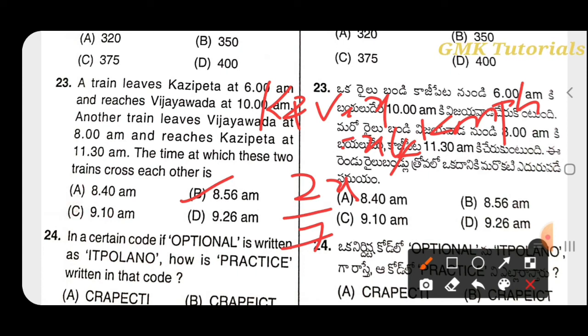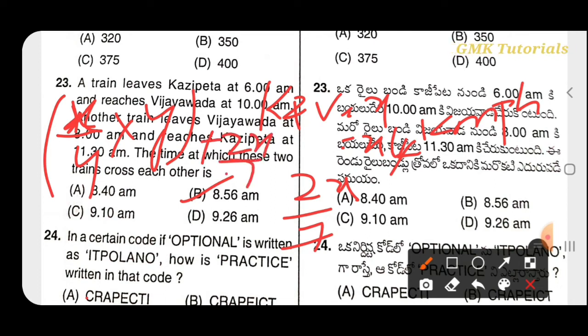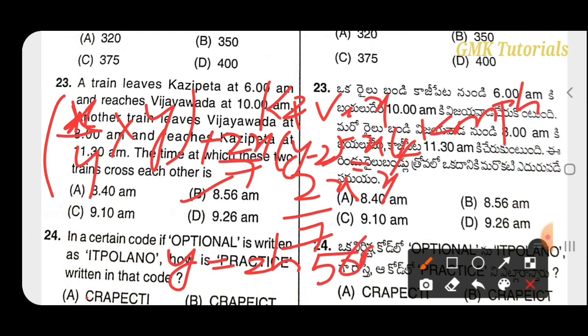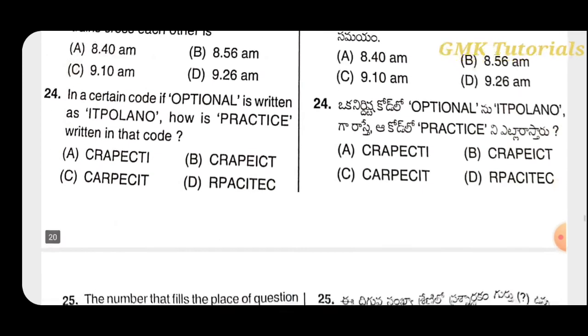After calculations of these, x by 4 into y plus 2x by 7 into y minus 2 equals x. After calculations of these, we get y equals 2 hours 56 minutes. The starting time is 6 am, so we add 2 hours 56 minutes. 8:56 am is the right answer.